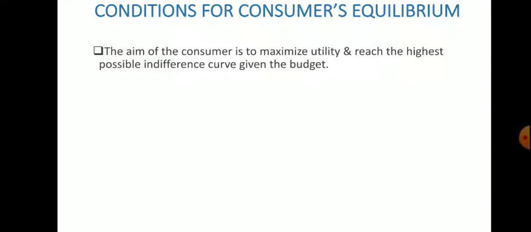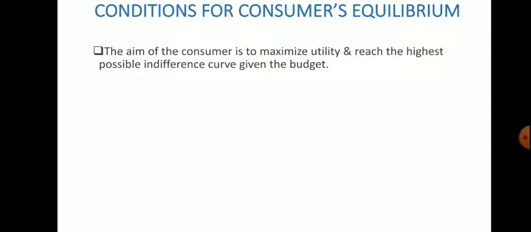So now we have to find out the consumer's equilibrium. What are the conditions for this consumer's equilibrium in the ordinal utility approach? The aim of the consumer, all of us being consumers, is to maximize our utility and reach the highest possible indifference curve, because a higher IC gives us a higher level of satisfaction with the given budget.